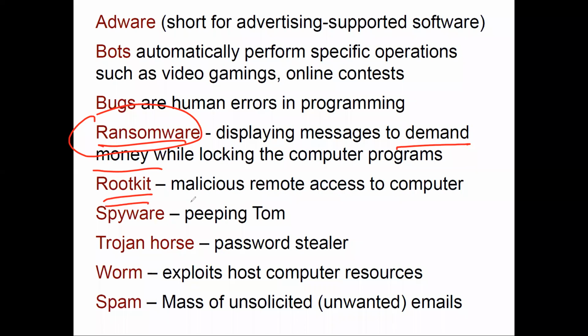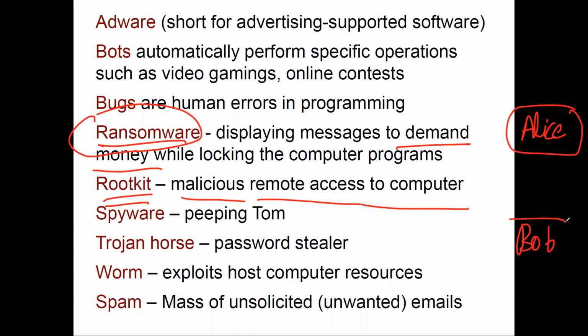Rootkit is something which maliciously gives remote access to your computer to someone else. So let's say that Alice is someone who is trying to communicate with Bob. These are two names very famous in the computer science community.